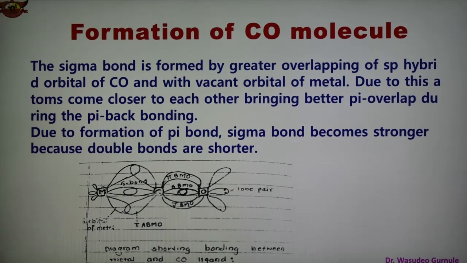Due to this, atoms come close to each other, bringing better pi overlap, and during the pi back bonding, due to the formation of the pi bond, the sigma bond becomes stronger because double bonds are shorter. So in this way, the sigma bond is stronger as compared to pi bonding, which is shown here.